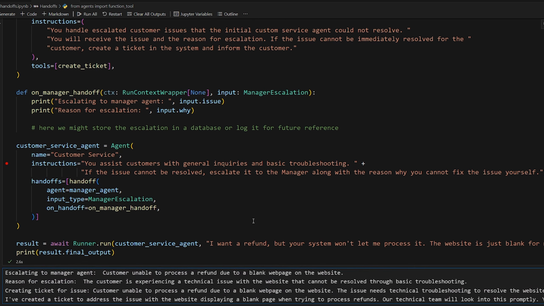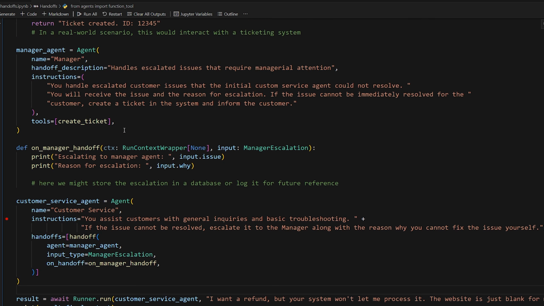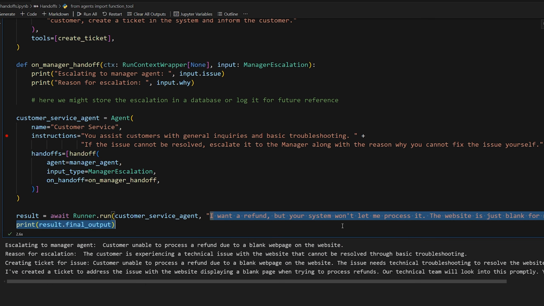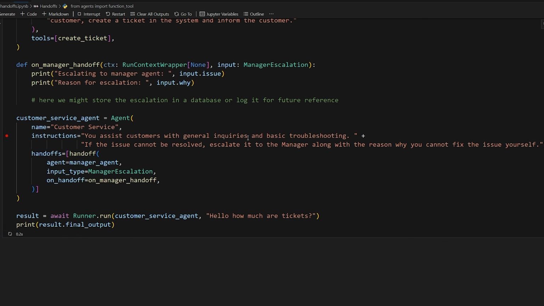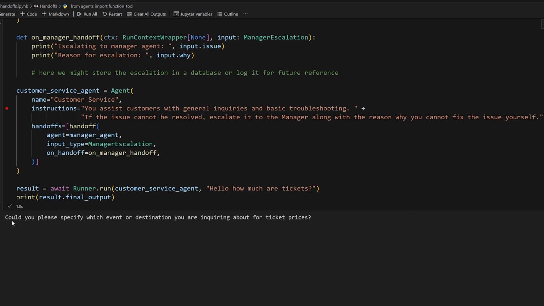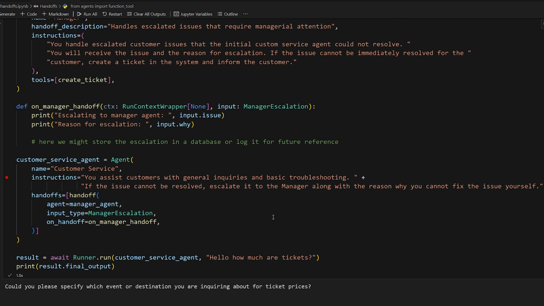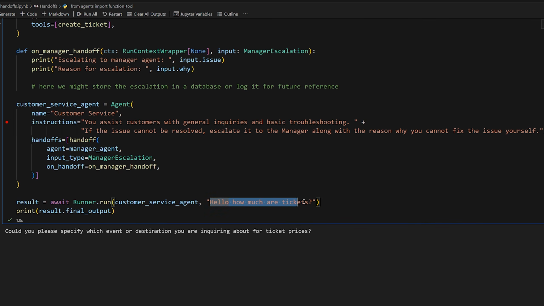Great. So let's just see an example of it deciding not to pass it up to the manager, because not every situation needs that. So we'll say something like, hello, how much are tickets? You shouldn't need a manager to answer that question. So let's see what we get. There we go. Could you please specify which event or destination you are inquiring about for ticket prices? Of course it doesn't really know what I'm talking about, so it's just going to give us a basic response. But there's no reason to escalate to the manager for that situation. So everything is working perfectly.